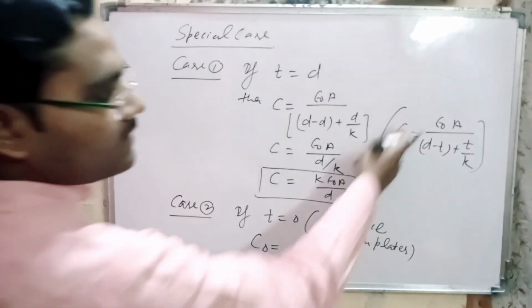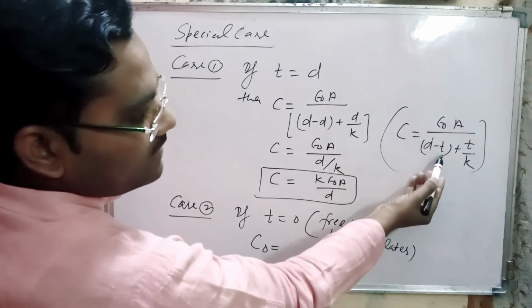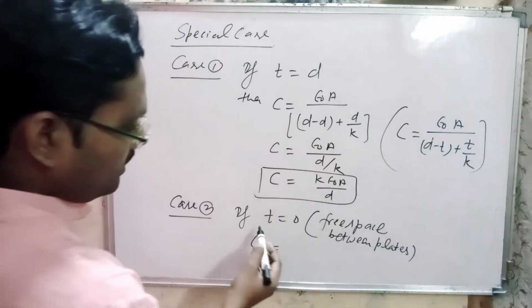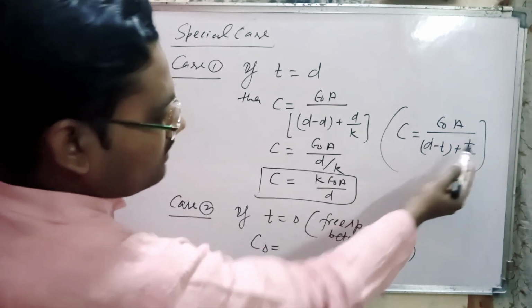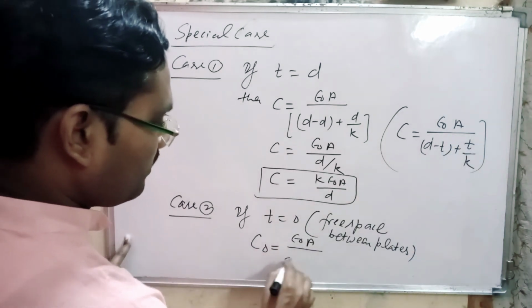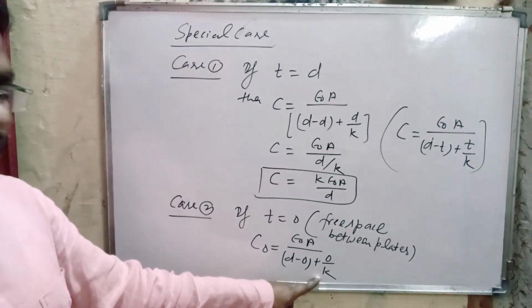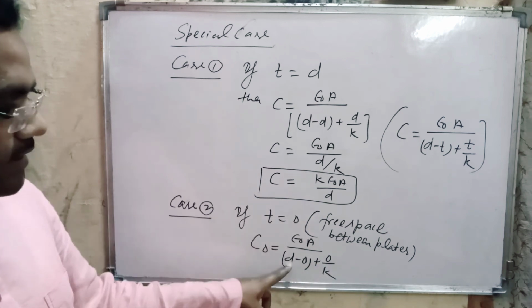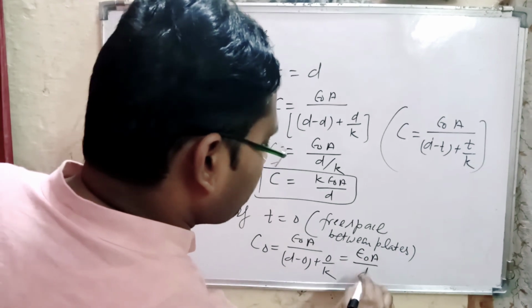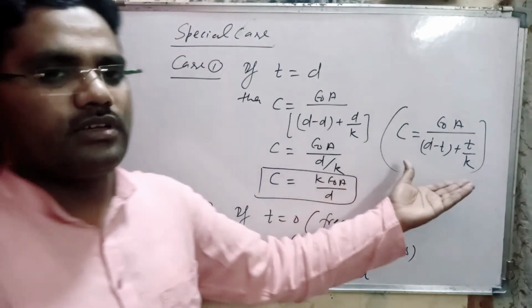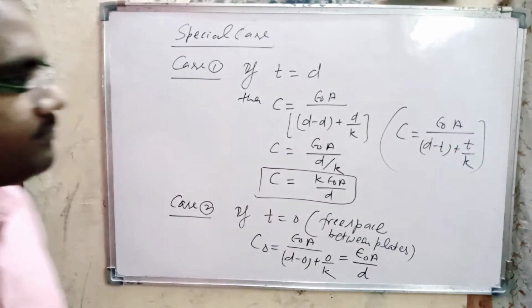Now apply this expression: C is equal to epsilon naught A divided by d minus t plus t by k, but here t is equal to 0. Substituting, we get epsilon naught A divided by d minus 0 plus 0 by k. 0 by k gives 0, and d minus 0 gives d. That means this becomes epsilon naught A by d. That means this is the general expression of capacitance of a parallel plate capacitor.